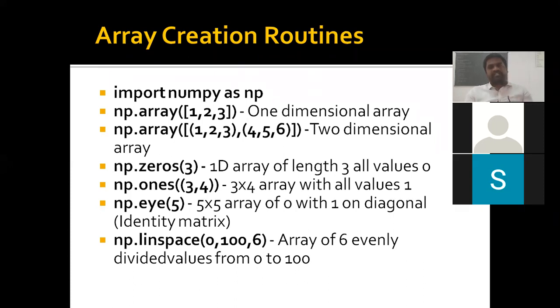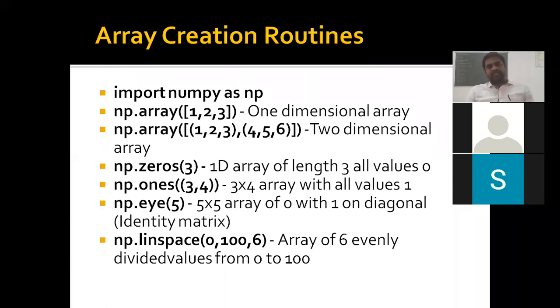In the same way, we can create ones also. np.ones of 3, 4 creates a 3 by 4 array which has only ones. Also we can create a diagonal array by using eye. eye is a function used to create a diagonal matrix, the identity matrix. So if I'm using eye of 5, what happened?